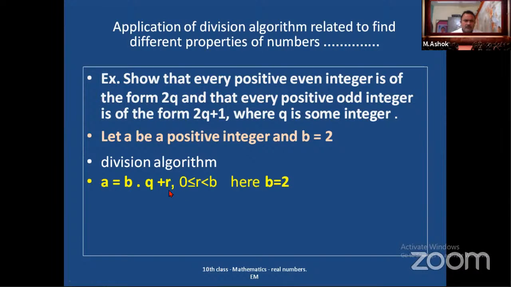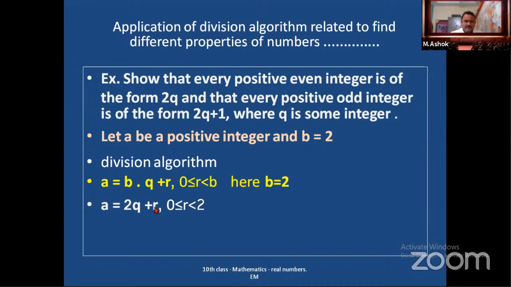b into q plus r. Here 0 is less than or equal to r, which is less than b. Here we have chosen b value as 2. Okay, means a is equal to 2 into q plus r. So this 2 is, we have chosen b value as 2. That's why we have placed 2 in place of b. a is equal to 2q plus r.